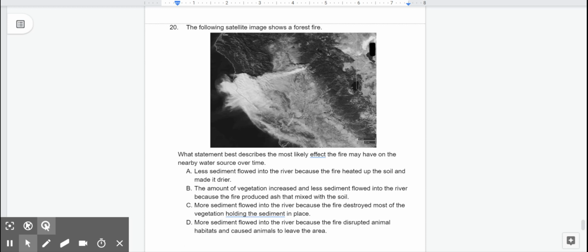B. The amount of vegetation increased and less sediment flowed into the river because the fire produced ash that mixed with the soil. C. More sediment flowed into the river because the fire destroyed most of the vegetation holding the sediment in place. D. More sediment flowed into the river because the fire disrupted animal habitats and caused animals to leave the area.